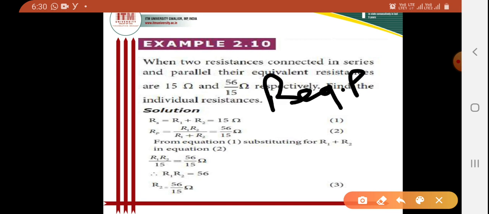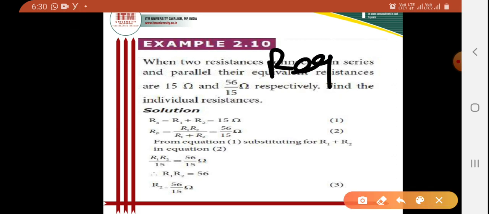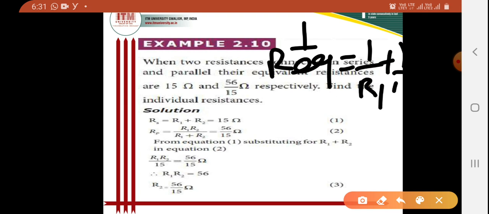Similarly, as per the next data, when they are in parallel, R equivalent parallel will be RP equals R1 R2 divided by R1 plus R2. Because when two resistances are connected in parallel, 1 by R equivalent is equal to 1 by R1 plus 1 by R2.